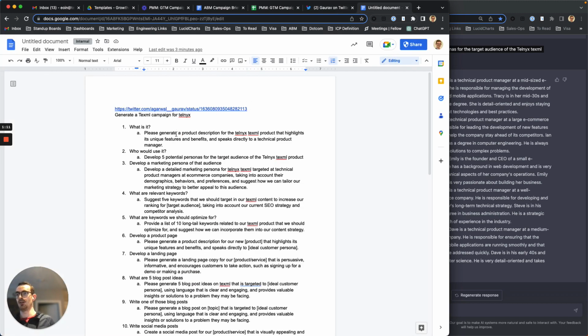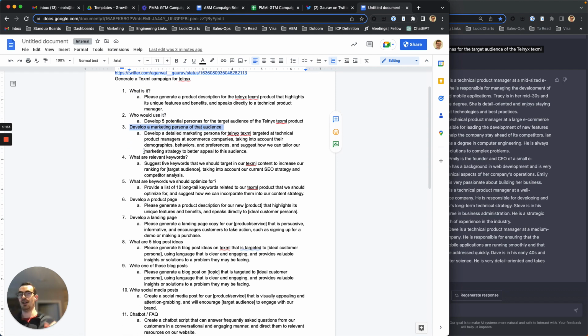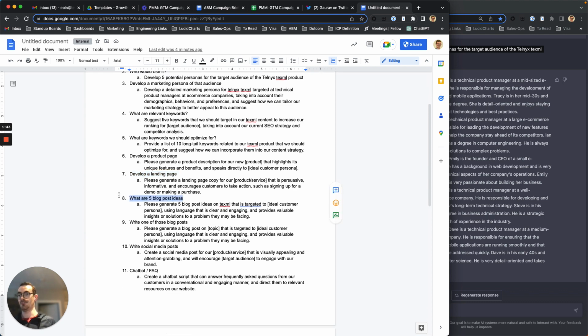So I mapped out very high level what I want to achieve. I want to figure out, well, what the hell is the product? Who would use it? Generate a persona and an audience that I can start to use in everything below it. Give me back some keywords if I wanted to run a PPC campaign or get specific keywords into the page. What should I look for to get me ranking really high on organic? Then give me back a product page, a landing page, a bunch of blog post ideas, one by one write those blog posts for me, write some social media posts.